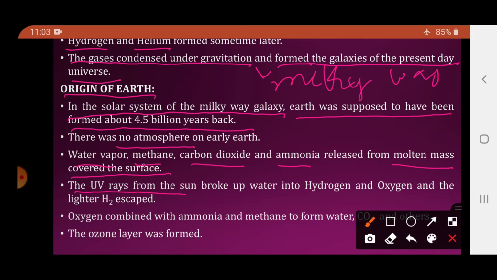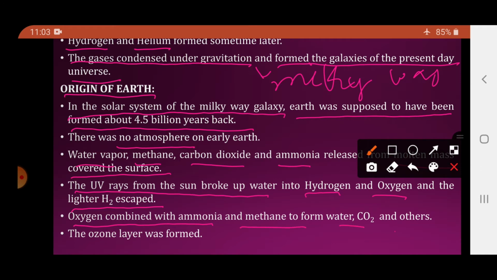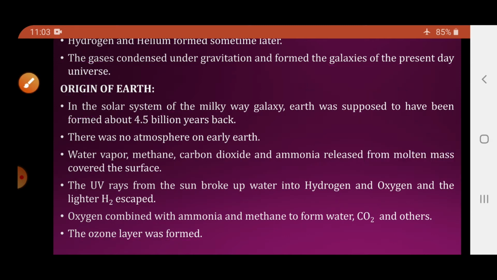The UV rays from the sun broke up water into hydrogen and oxygen, and the lighter hydrogen escaped. Now due to the UV rays coming from the sun, what happened? The water broke down. Into what? Hydrogen and oxygen. And then the hydrogen molecule, that is H2 gas, escaped from the Earth. Oxygen combined with ammonia and methane to form water, carbon dioxide and others. And in this way the ozone layer was formed.